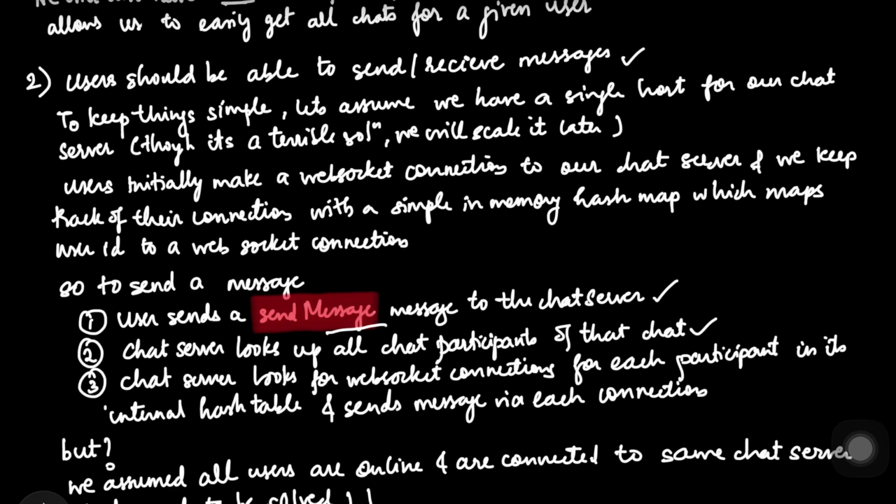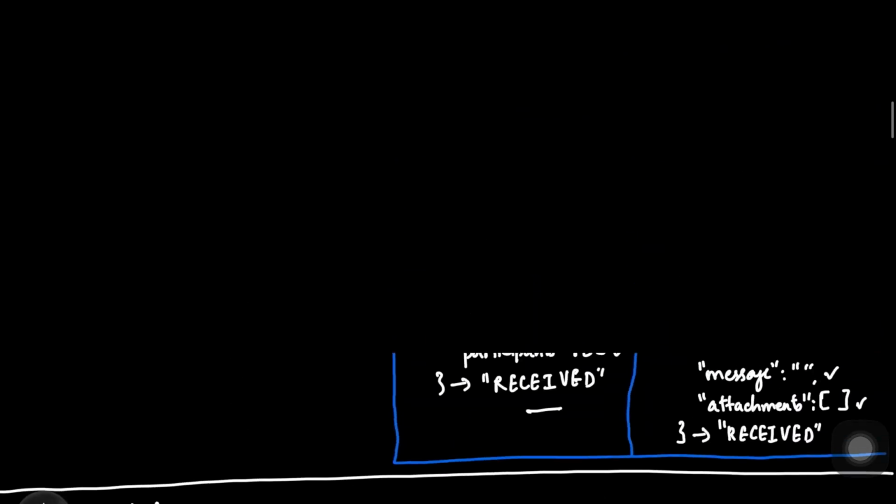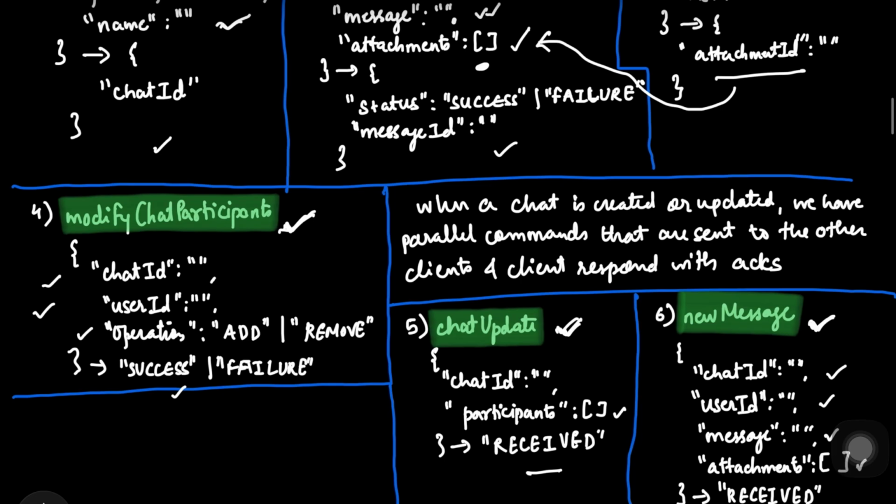And because Atharv would have connected to that chat server, we would have got Atharv's socket also in the hash map, because we would have mapped Atharv's user ID, which is user_Atharv, to the socket connection via which Atharv would have connected to the chat server. Okay, so once we got the WebSocket, we would have simply used this new message command, which if you see over here, we would have sent to Atharv via the server.